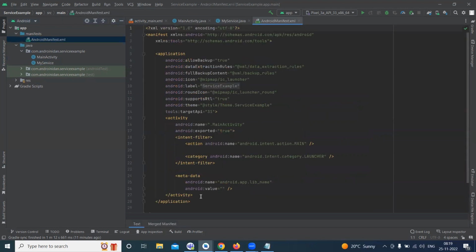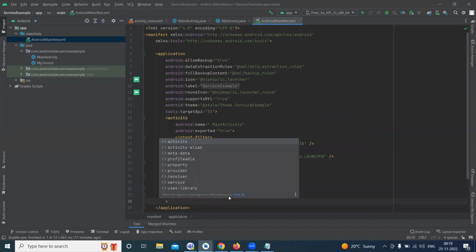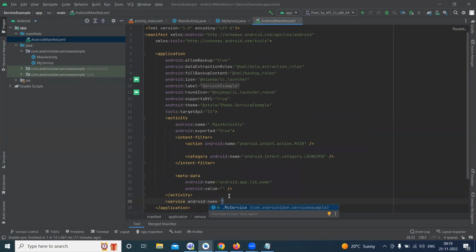Now, after this, in the manifest file, last time we added an activity, but today we need to add a service. So what is a service? My service, this name. We need to define the service also in the manifest file. Then we need to run this program.